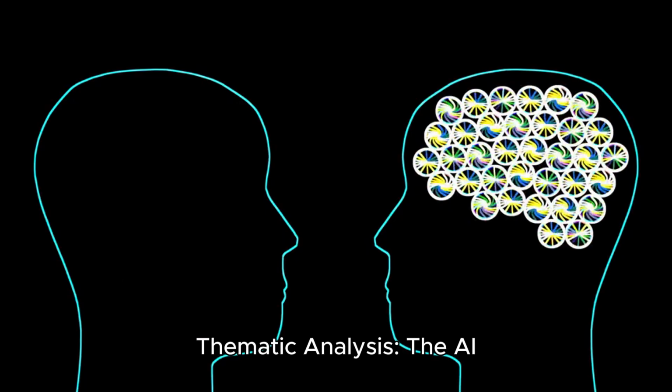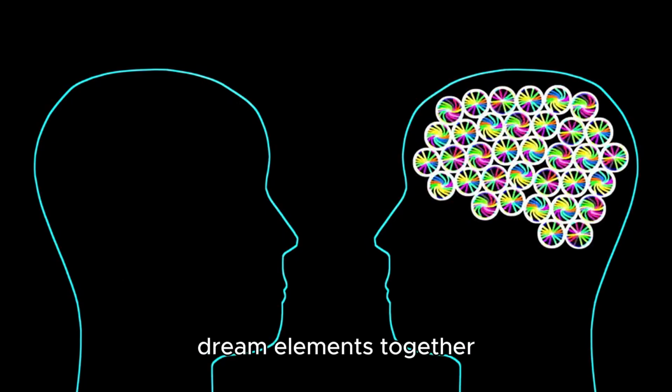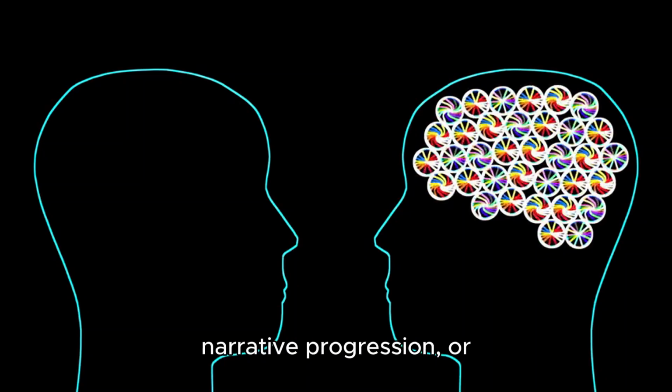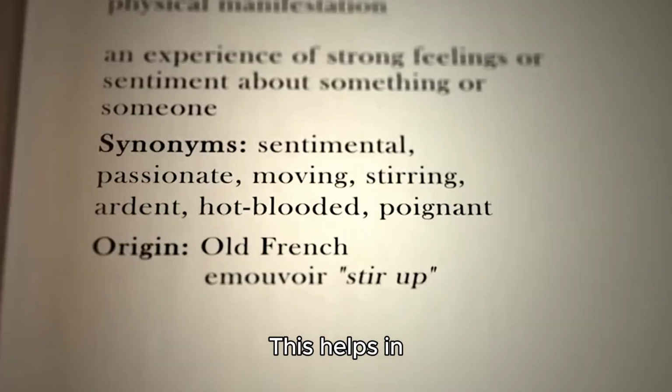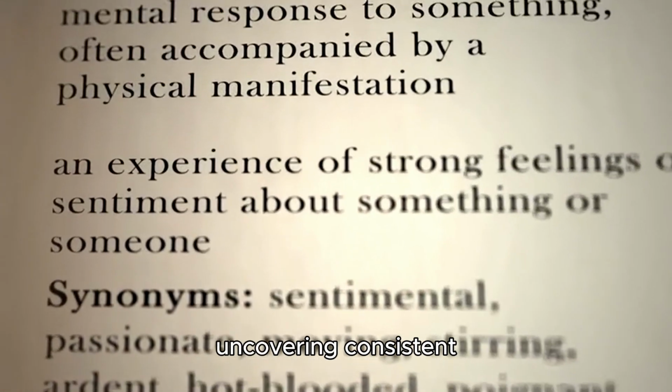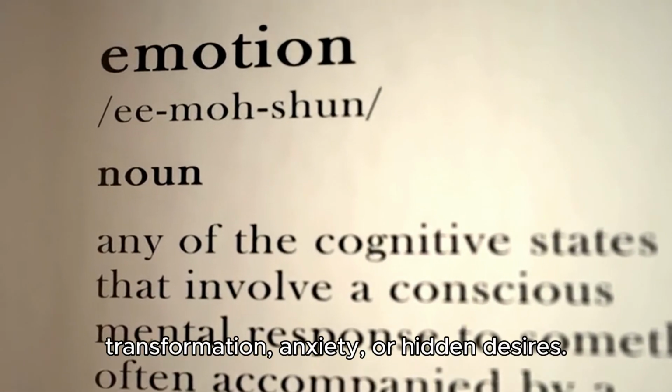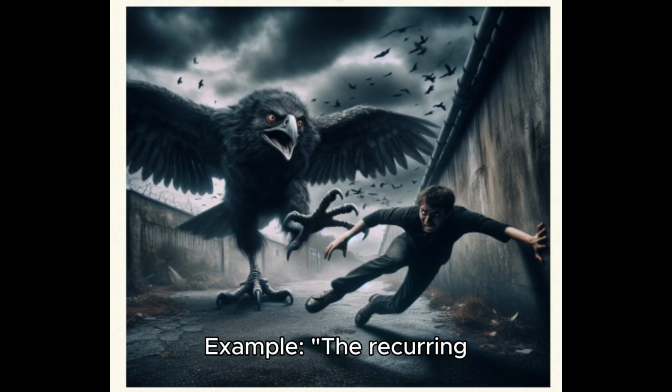Thematic analysis. The AI can cluster different dream elements together based on emotional tone, narrative progression, or archetypal symbols. This helps in uncovering consistent themes, such as personal transformation, anxiety, or hidden desires. Example: the recurring presence of birds in your dreams suggests a fear of being pursued or trapped, possibly in your professional life.